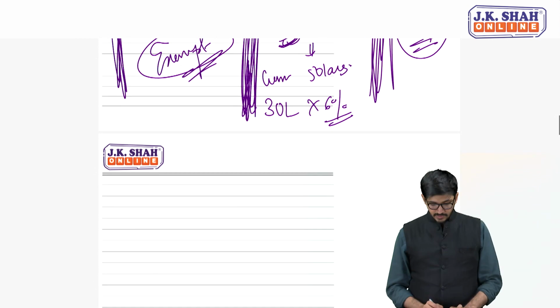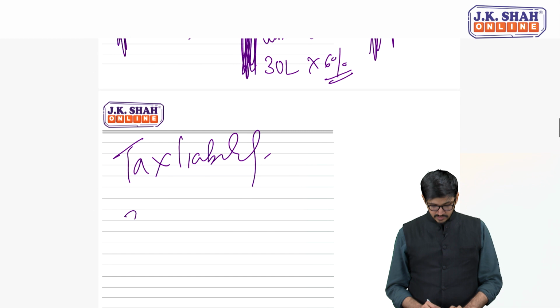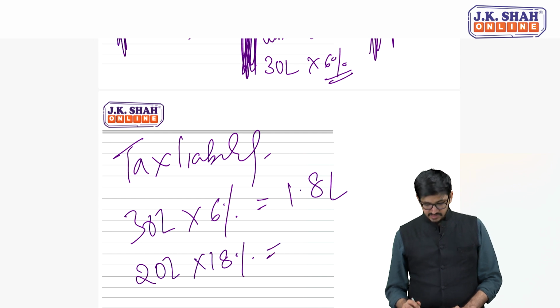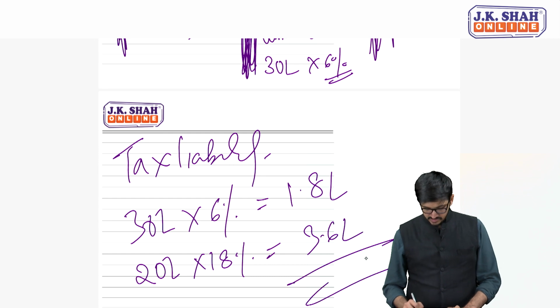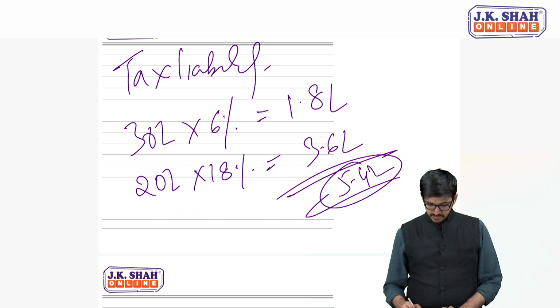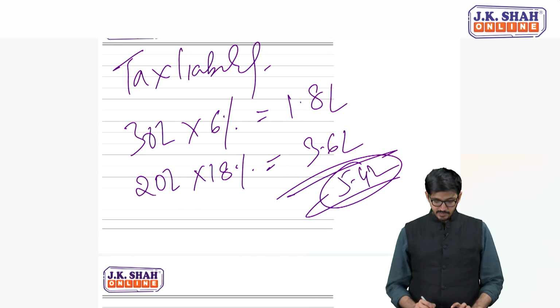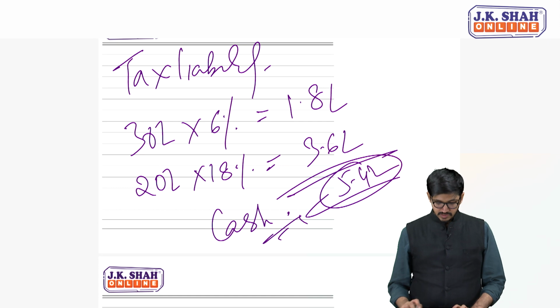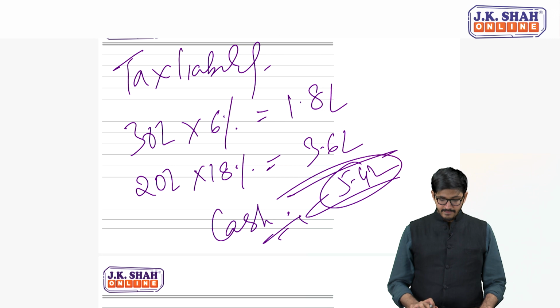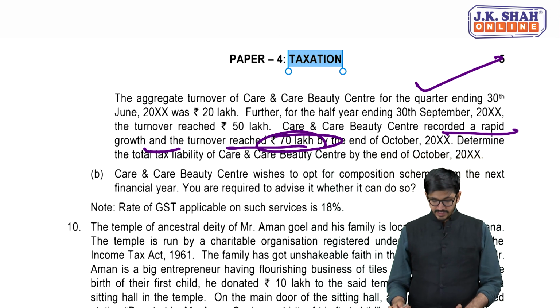So the tax liability will be 30 lakhs as per composition scheme, that is 1.8 lakhs, and 20 lakhs as per normal scheme, that is nothing else but 3.6 lakhs. So that's the summation. Whatever the summation is, 5.4 lakhs, that will be the tax payable in cash. Are you getting it? Yes, because there is no information of credit. So I hope this is very clear.